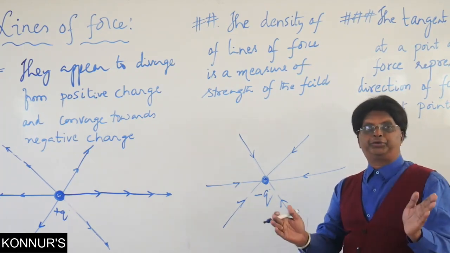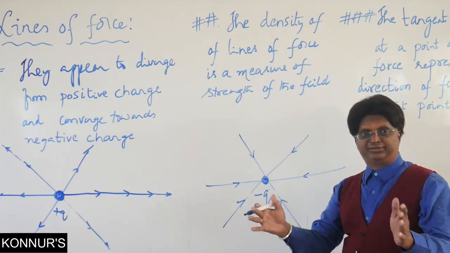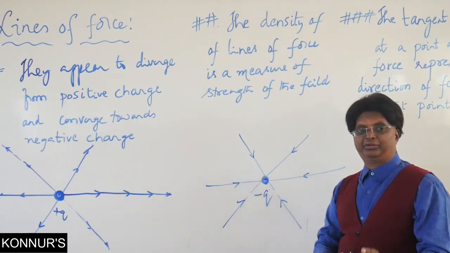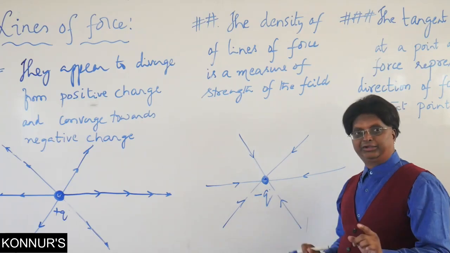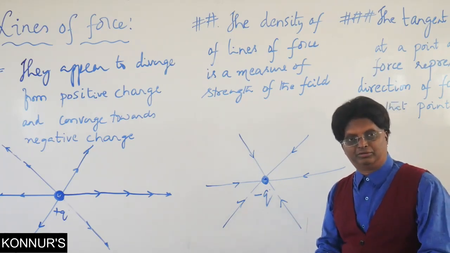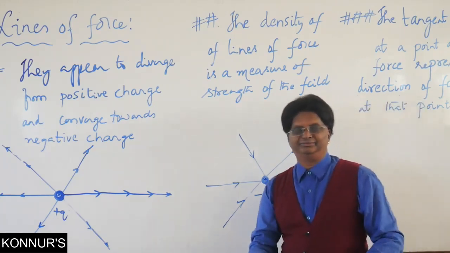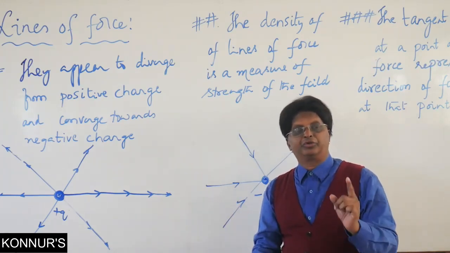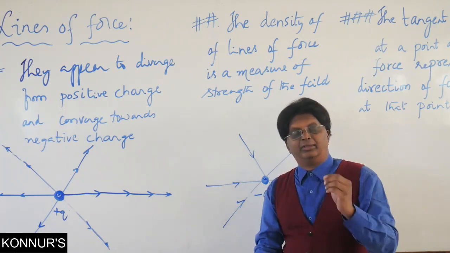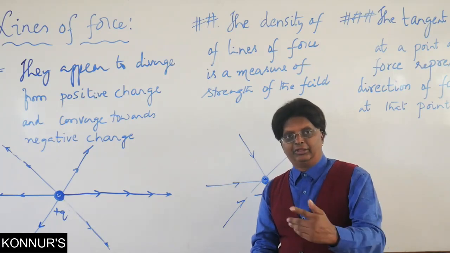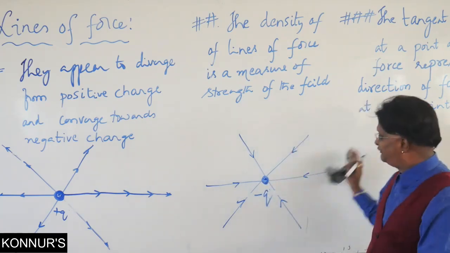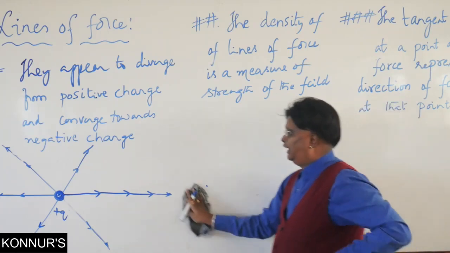Supposing I have brought two charges together or three charges nearby, then what happens? Remember, here we started with isolated charges where we get only the individual fields. In the case of two or three charged particles brought closer, there will be modification because they start interacting with each other. Q1 interacts with Q2, Q2 interacts with Q3. Because of that interaction, the field gets modified. Now let us show one such example where we will see a modified field, otherwise called a combined field.